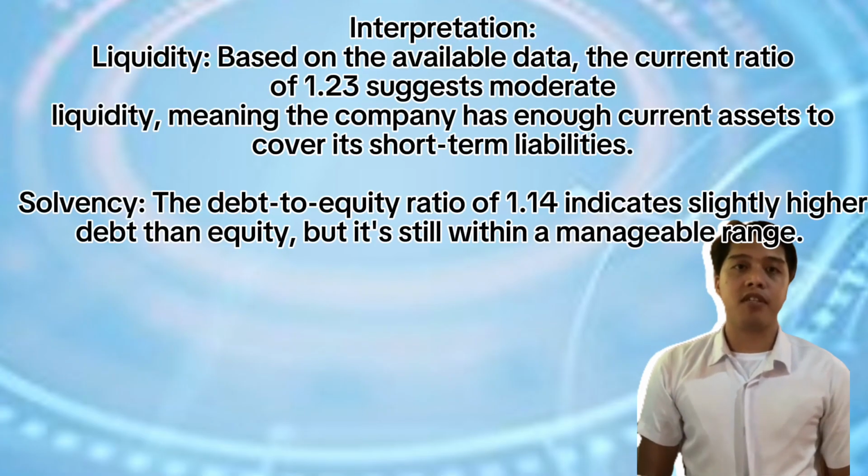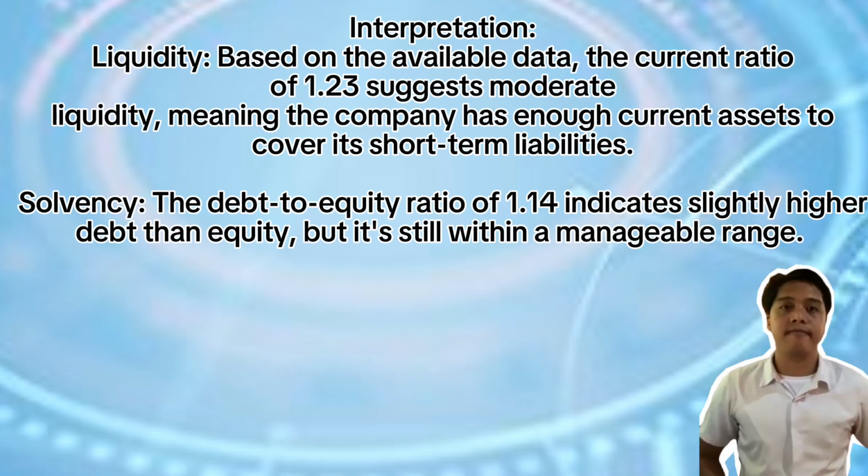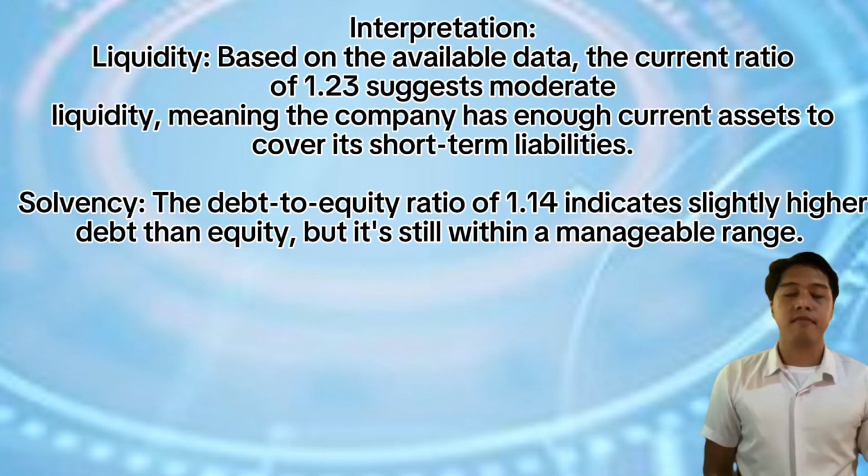In the interpretation, the liquidity is based on the available data that a current ratio of 1.23 suggests moderate liquidity, meaning the company has enough current assets to cover short-term liabilities. In solvency, the debt to equity ratio of 1.14 indicates slightly higher debt than equity, but it's still within the manageable range.